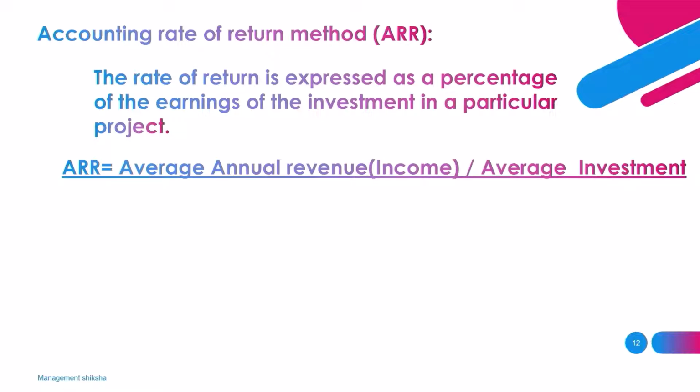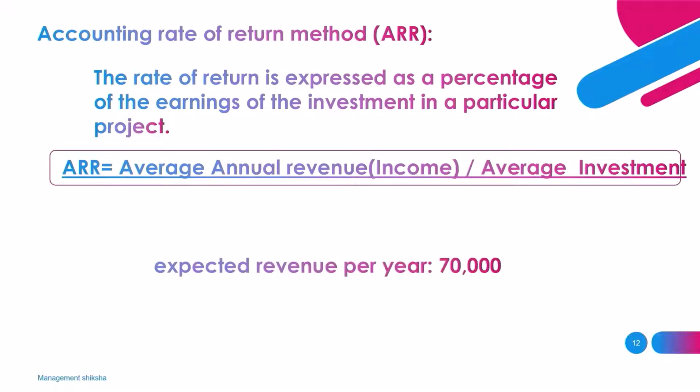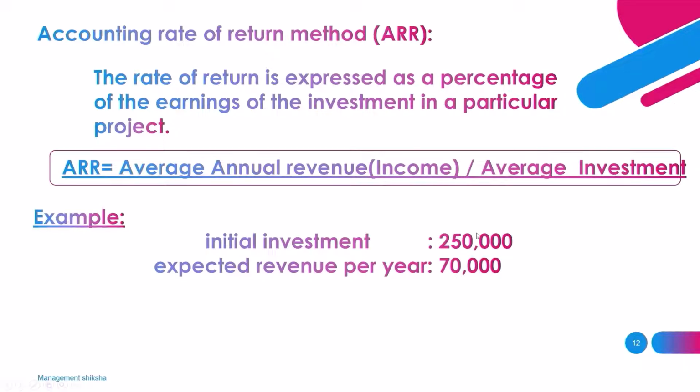To understand this, we'll go with one example. There is a company that wants an initial investment of 2,50,000, and from this investment they are expecting annual returns of 70,000. This is a basic example. So we have the initial investment of 2,50,000, and revenue per year of 70,000.